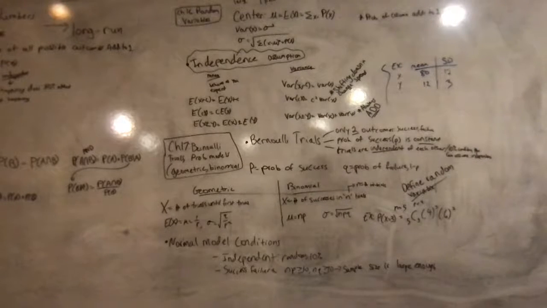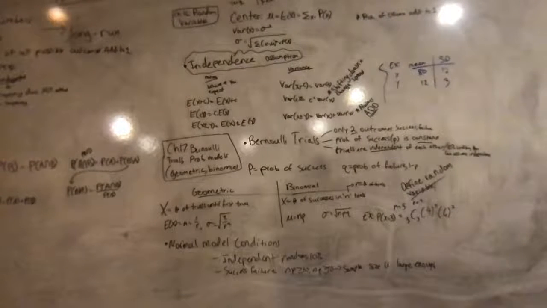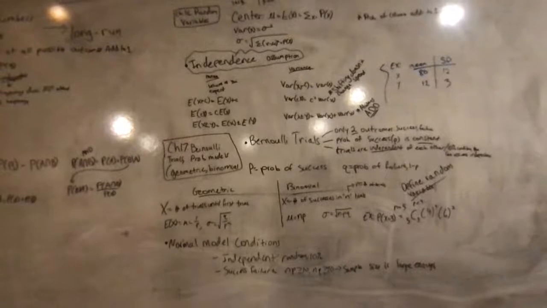And binomial, to find the mean, you get n times p, and to find standard deviation, you do square root npq. Okay, and then last thing, normal model conditions. So you use the normal model to find these, and it has to be independent to use the normal model, and the success failure condition: n times p is greater than or equal to 10, and n times q is greater than or equal to 10. And if that passes, that means the sample size is large enough and you can make a normal model.